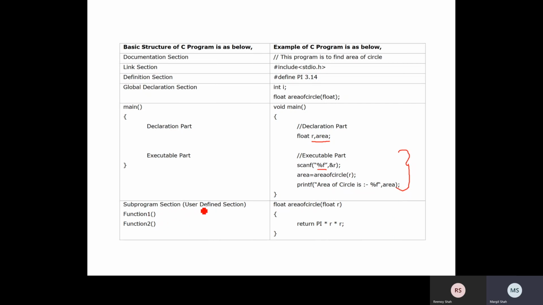Now the subsection, user defined section, function 1, function 2, like that. So here we have a function that is a float, area of a circle, float r. It returns, what is the area of a circle? That is pi r square. So pi, we already defined it, 3.14 into r, so r square. It works like that.